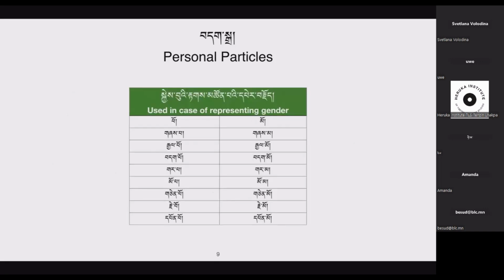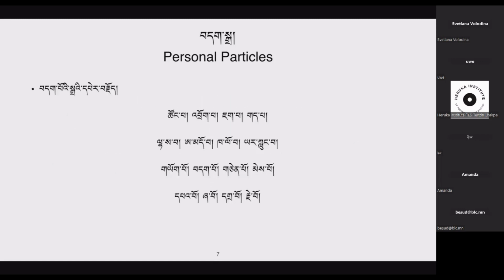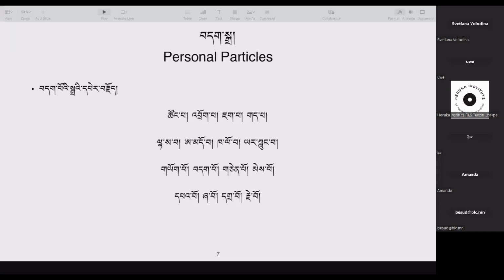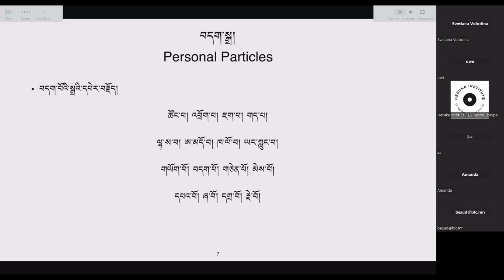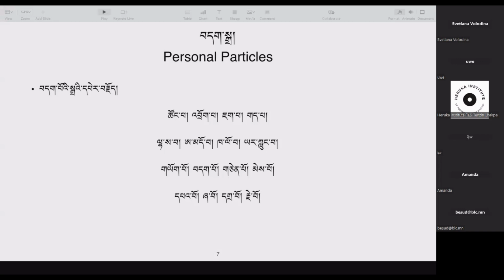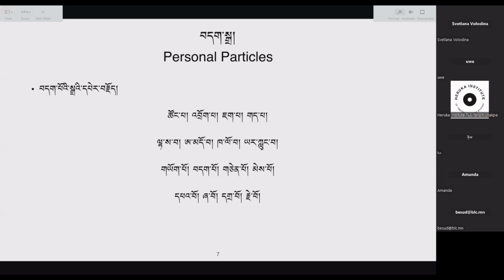Okay, so the first usage case, as we saw, was used as a personal particle, meaning it showed someone that was portrayed as a subject, someone that owns something. So it's more like someone that is understood. It makes the name into something that becomes more of a subject here, or the object also, in case of being a person. So therefore, the first usage case is as a personal particle.